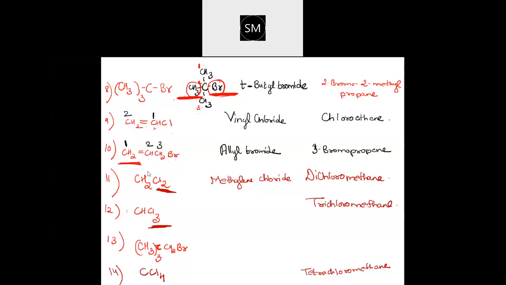That's because of this CH2 group, which is called the methylene group, so it is given the name methylene chloride. Two chlorine atoms are there, no? If they give methyl chloride, then it will be CH3Cl.